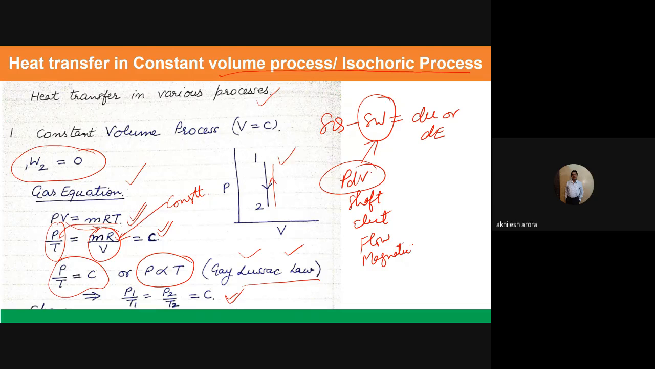Whenever you are given a constant volume process, and you are given the pressure and temperature at one point and only one property at the other point, it means three parameters are known and one is not known. You can always calculate the fourth property using this particular equation.